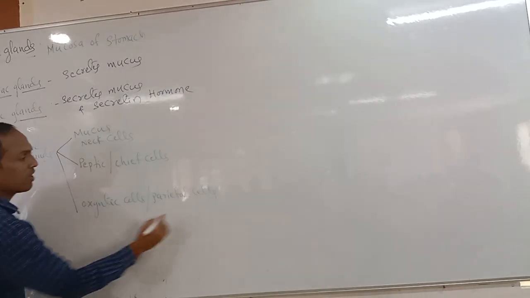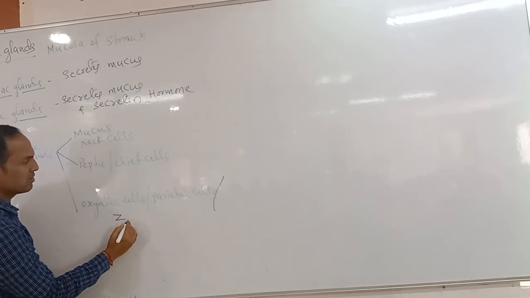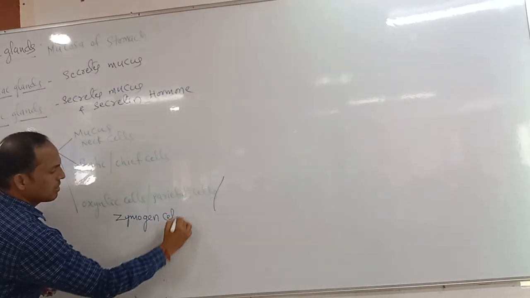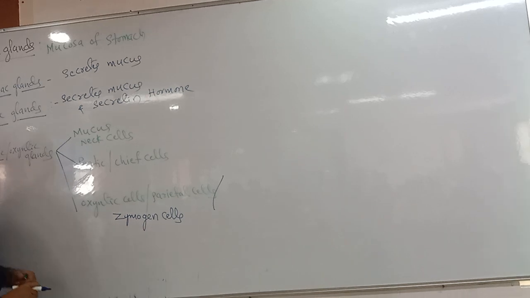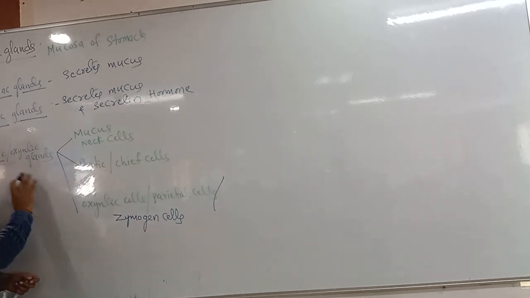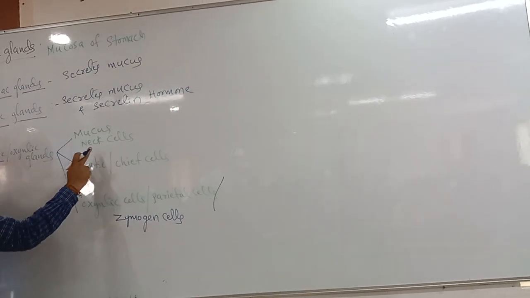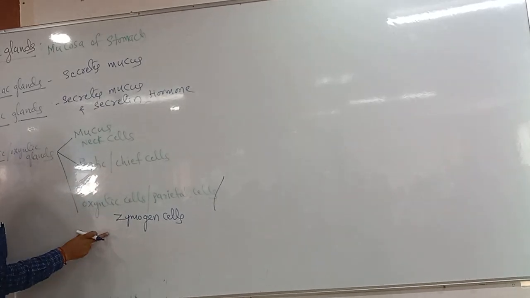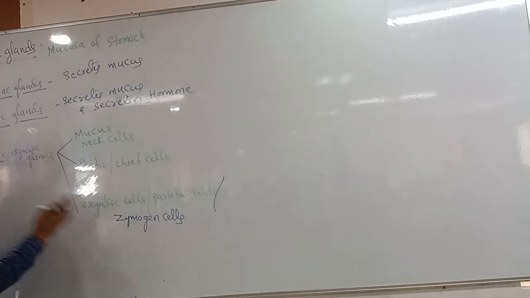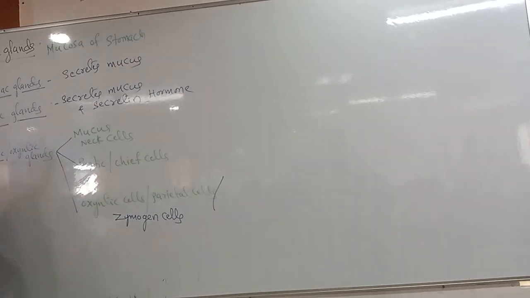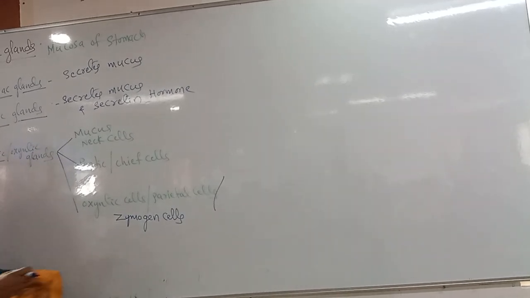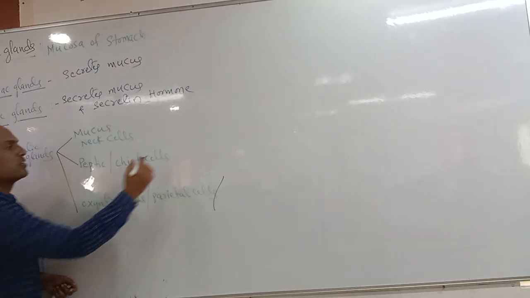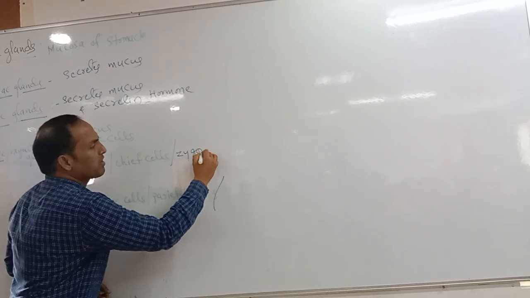Peptic or chief cells have one more name, zymogen cells. Once again, oxyntic glands consist of three types of cells: mucous neck cells, peptic or chief cells, also called zymogen cells, and the third one, parietal cells.